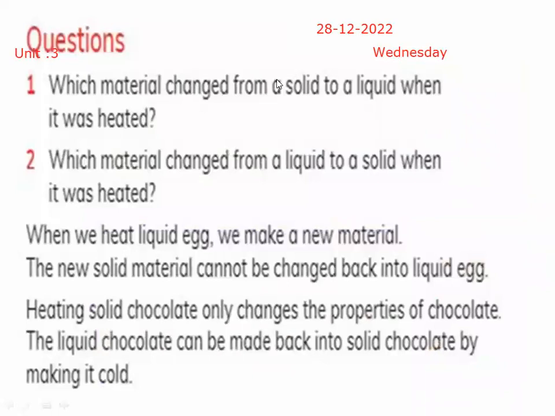Which material changed from solid to liquid when it was heated? Which material changed from liquid to solid when it was heated? Before writing the answer, let's read. When we heat liquid egg, we make a new material. The new solid material cannot be changed back into a liquid egg. So when we are heating an egg, it is changing from liquid to solid. Heating solid chocolate only changes the properties of chocolate. Liquid chocolate can be made back into solid chocolate by making it cold.